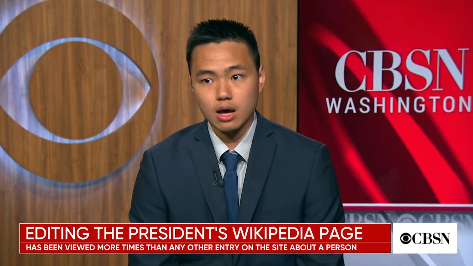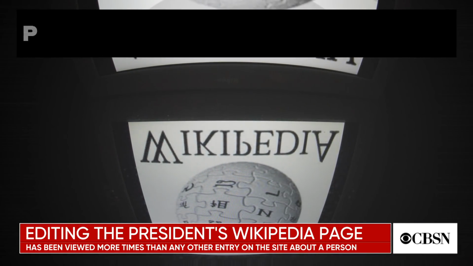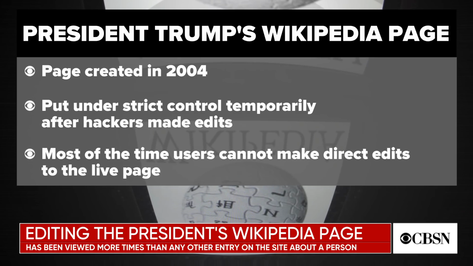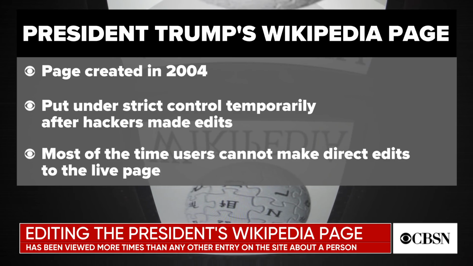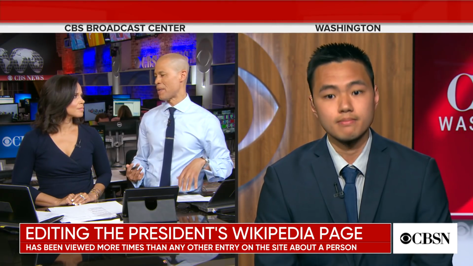That doesn't happen often. It's an emergency measure because Wikipedia is supposed to be pretty democratic. Most people are supposed to be able to make changes, but sometimes it gets to a point where it's become so contentious, or there's vandalism, that they need to lock it down. And just real quick, it's not just anybody who can edit a Wikipedia page. I mean, at that level, right, for the President of the United States.